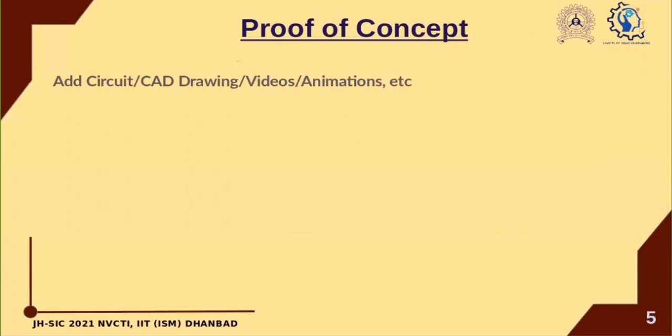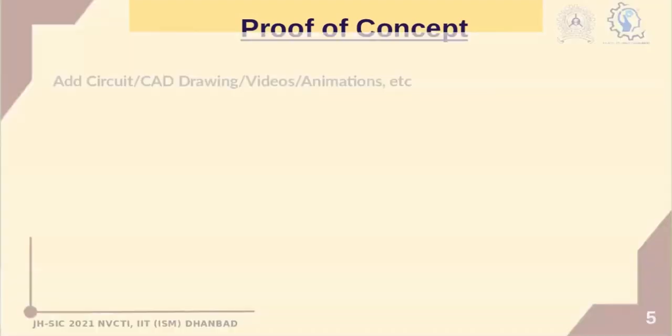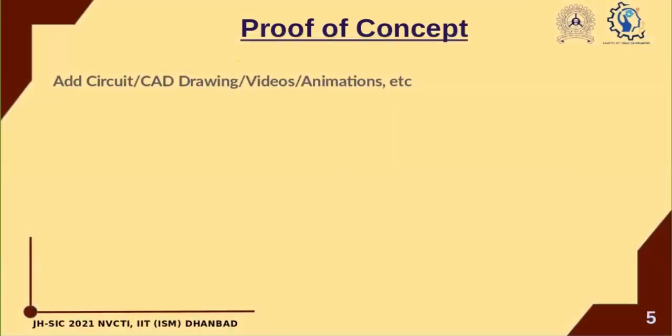Proof of concept. Proof of concept is basically what we need to see here is how you are working on your idea. This is where we will see how your idea is getting converted into a real world thing, into a real prototype. So, for example, if you are working on some software code, you can put that up here.